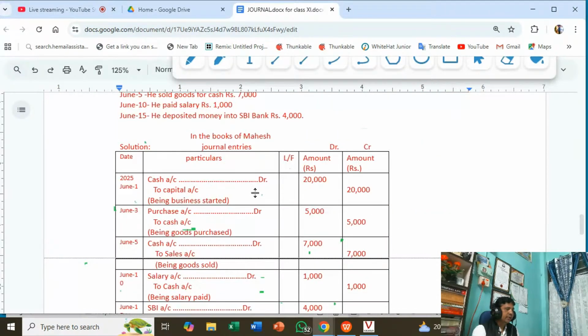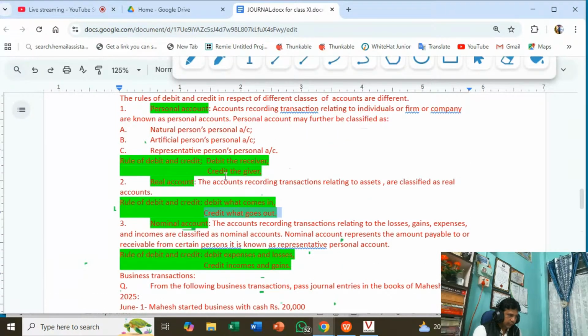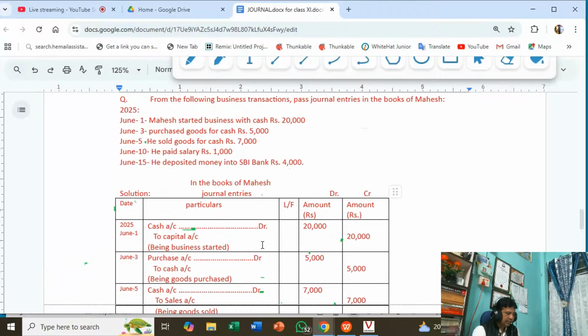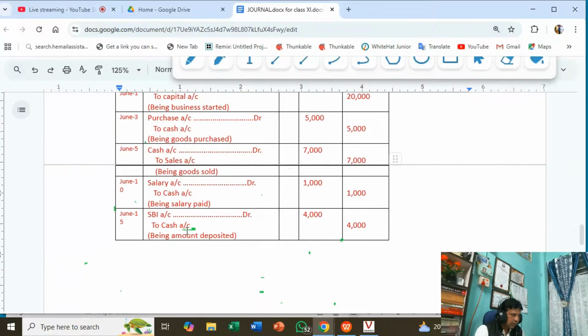Both the debit and credit rules are used here. So if you practice this way, you will understand. SBI account, it is the name of the bank, debit the receiver 4,000. What is gone? Cash. Money has gone into bank. So this is credit what goes out and debit the receiver.